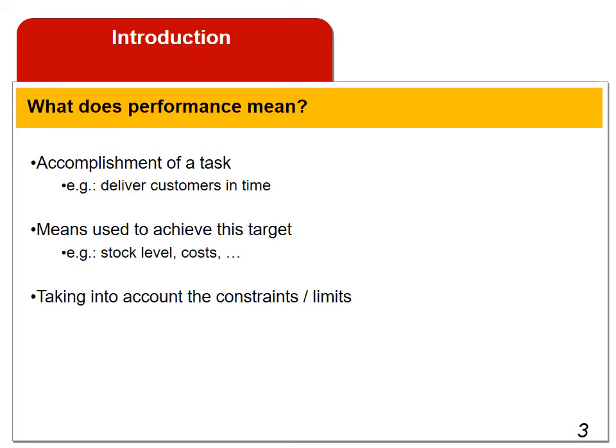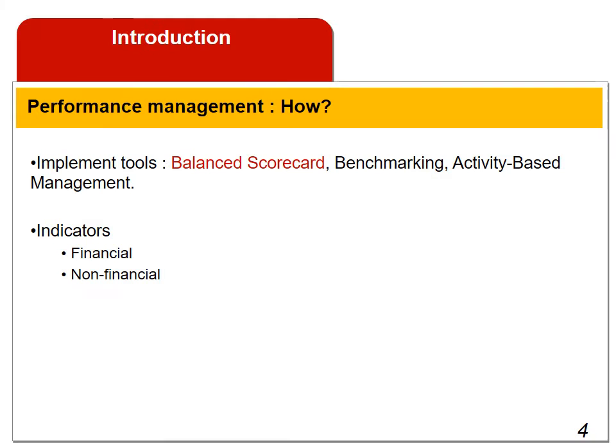Performance measurement is the process of assessing how successful or unsuccessful a business entity is in achieving its objectives or goals. There are many tools of performance management such as balanced scorecard, activity-based management, benchmarking. A performance indicator is a measure of performance. There are financial and non-financial indicators. Financial indicators are related to financial data. Non-financial indicators are related to satisfaction level, human resources, etc. Examples of indicators: turnover, delivery time, production efficiency, absenteeism, profit margin, and so on.